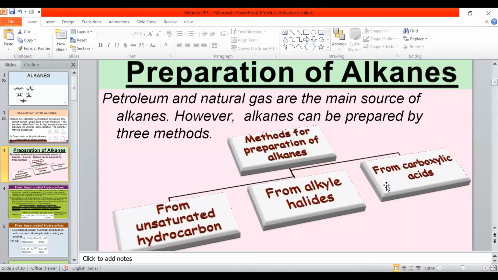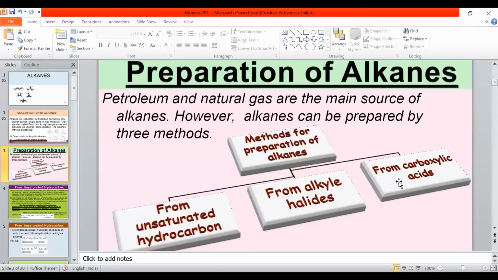From carboxylic acids, there are two methods. By decarboxylation, that means when carboxylic acids are heated, carbon dioxide is removed. Suppose acetic acid, CH3COOH, is there. When you heat it, carbon dioxide is released and you get one alkane. If you go with higher acids, you get higher alkanes. And there is another method from carboxylic acid, that is Kolbe's electrolysis.